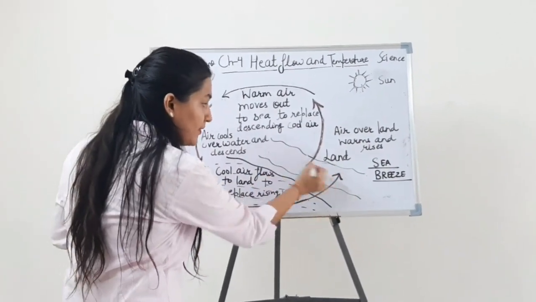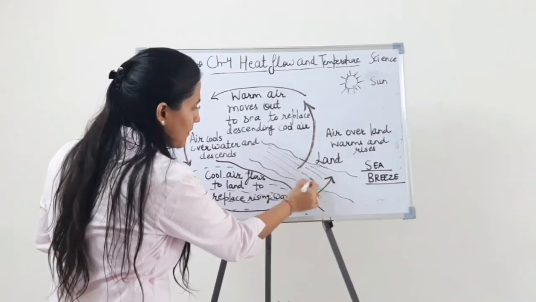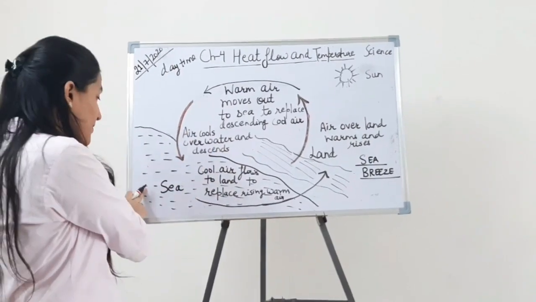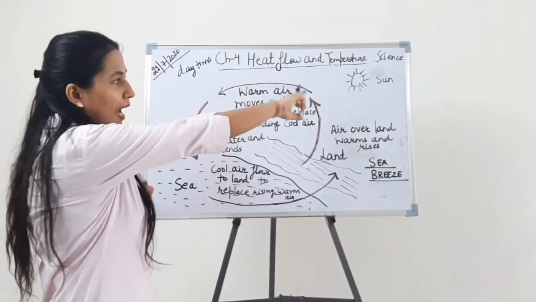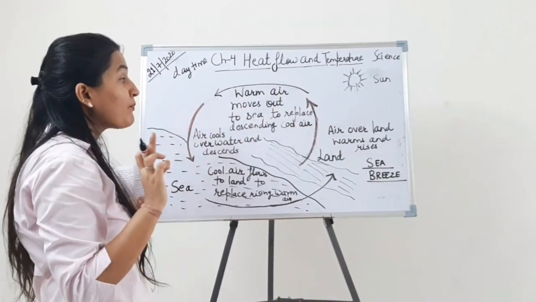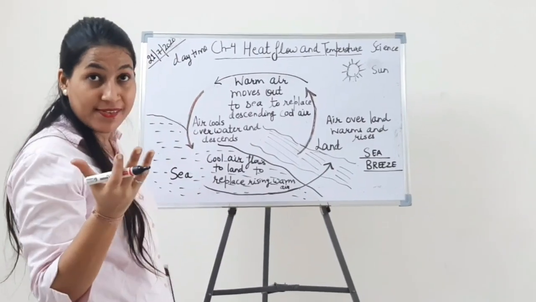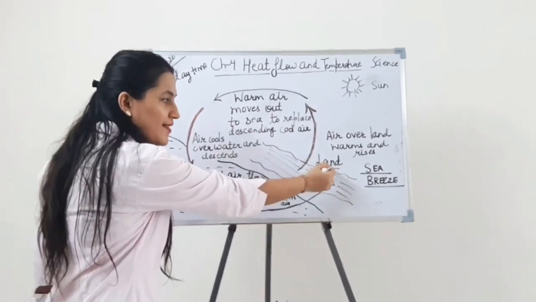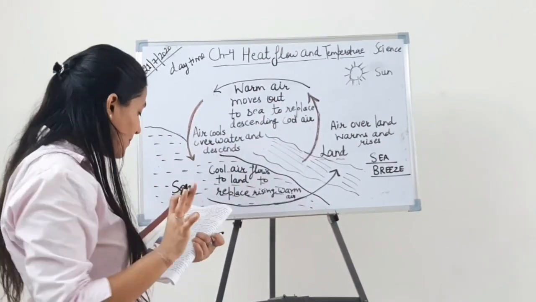Students, this is land, which I have shown with lines, and this is your sea. This is all full of water. And that is the sun, right? What we have to understand here is that when the sun shines, it shines equally on the sea as well as the land. The shining will be equal on both.